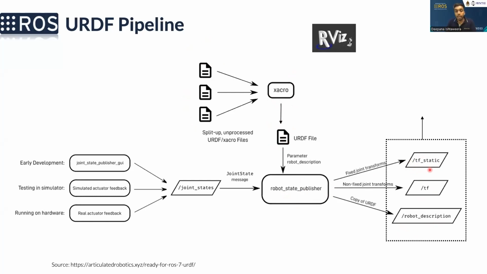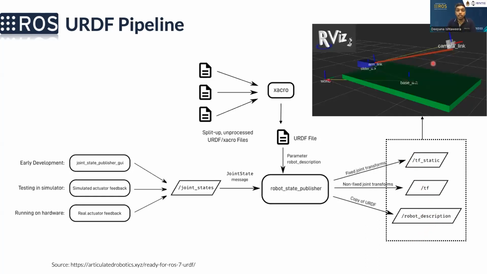So this TF static includes the fixed joints and their transformations. And then this TF includes non-fixed joint transformations. And then the other description, like the material and how it can be visualized, how to calculate the collisions, is included in the robot description. So by subscribing to these topics, ROS can give you a similar visualization like this, right?